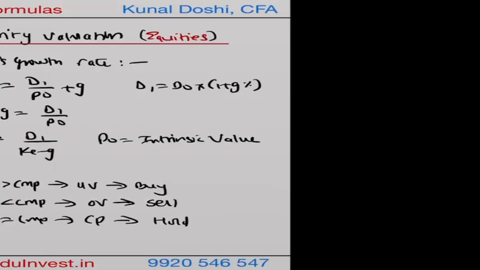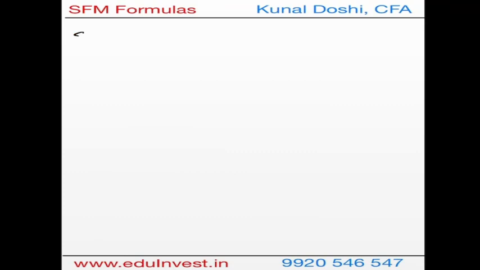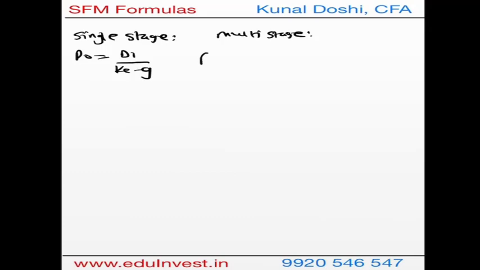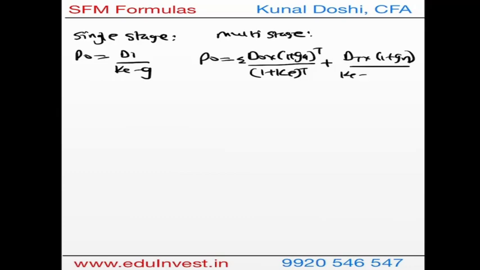Now when we go from single stage, what we did basically was a single stage model. Under the single stage Gordon's growth model, our P0 was D1 over KE minus G. Under the multi-stage model, we basically do P0 equals D0 into, first we take the abnormal growth till the terminal year, we add all the dividends, we do 1 plus KE raised to T, plus we do the terminal year dividend times we add the normal growth rate, we do KE minus the normal growth rate and take everything back to the present value.